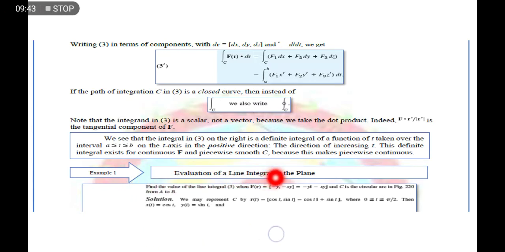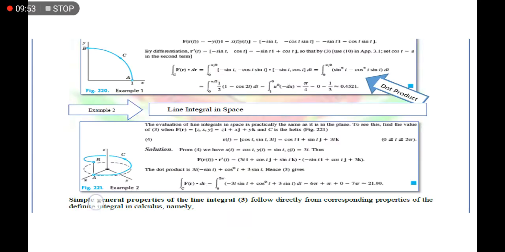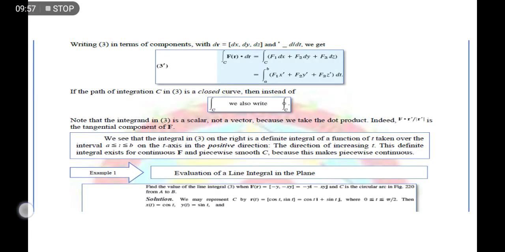Okay? So yun. So sabi dito, find the value of line integral where f of r is negative y and negative xy, and c is the circular arc, no? Circular arc from A to B. So nandito yun siya, from A to B. Okay?